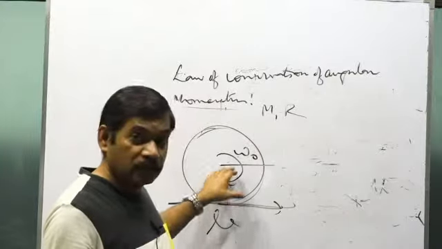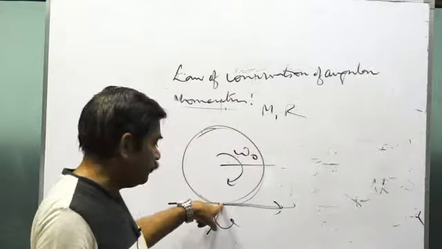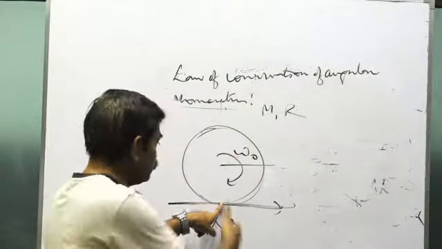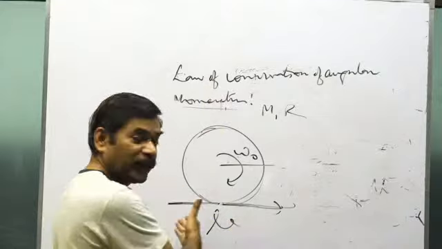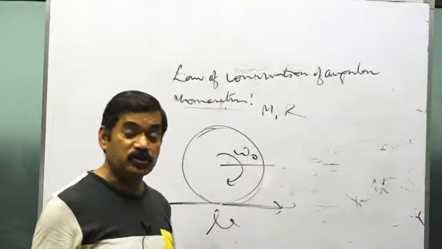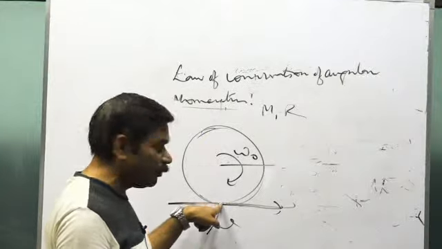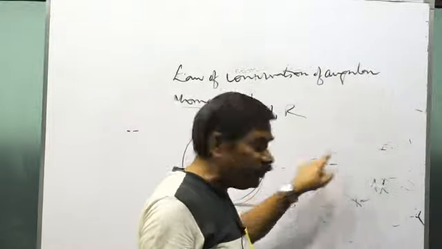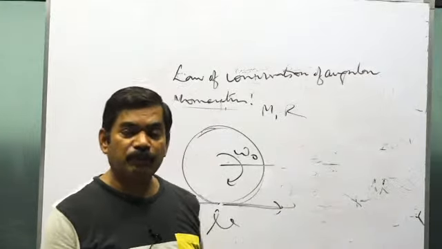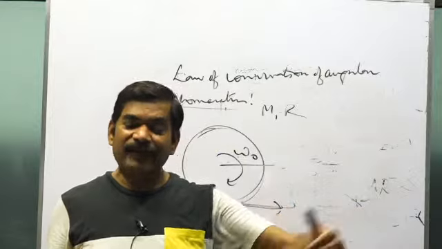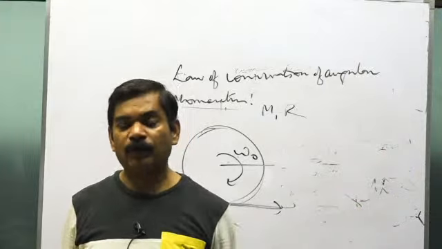These last two questions can be done by applying the law of conservation of angular momentum also about this point, because all the forces are passing through this point: mg, and force of friction either in the forward direction or in the backward direction passes through this point, so torque about this point is 0. So when it has got only omega naught, calculate angular momentum about this point. When it has got v and omega both, calculate angular momentum, because in that case v and omega will be related when pure rolling has started. So calculate the value of angular momentum at that point also in terms of v or omega, you'll get the value of the unknown, and through that also you can solve it.